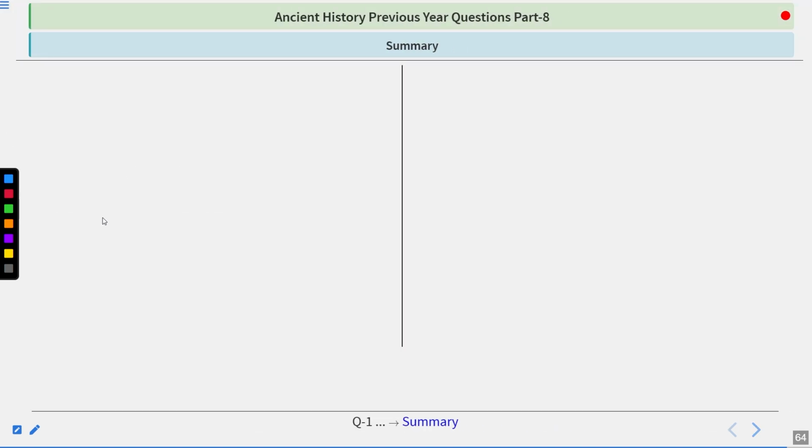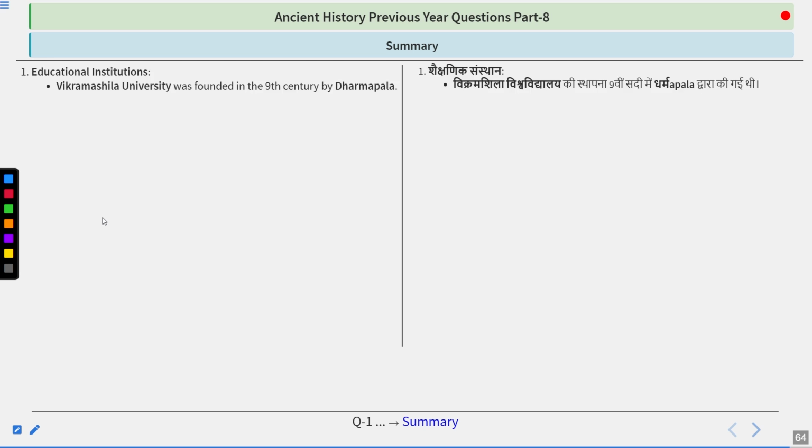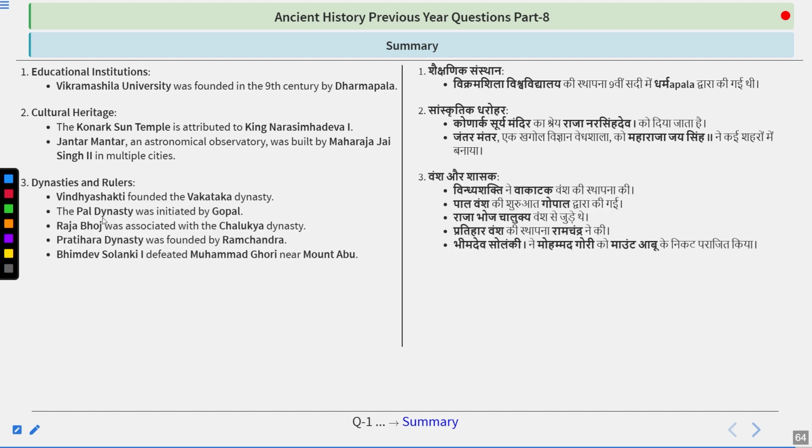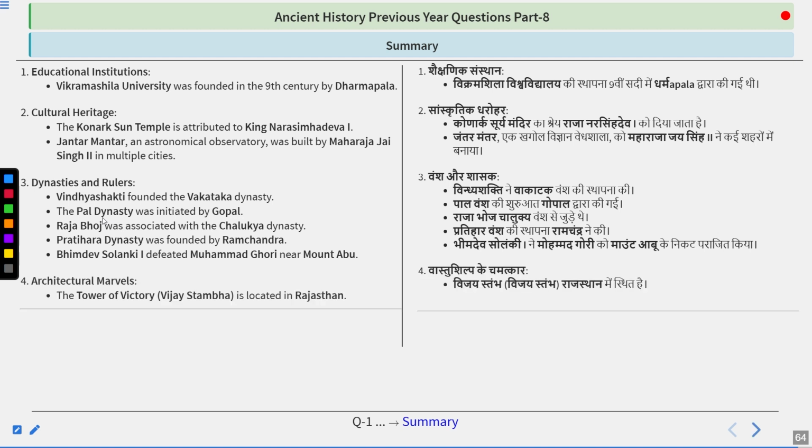So, let's summarize what we have learned, guys. So, first of all, Vikramshila University was founded in the 9th century by Dharampal. The Konark Sun Temple is attributed to King Narsimdev I. Jantar Mantar, an astronomical observatory, was built by Maharaj Jai Singh II in multiple cities. Vindhya Shakti founded the Vakataka dynasty. The Pala dynasty was initiated by Gopal. Raja Bhoj was associated with Chalukya dynasty. Pratihar dynasty was founded by Ramchandra. Bhimdev Solanki once defeated Muhammad Gauri near Mount Abu.